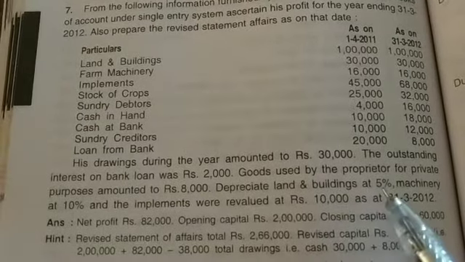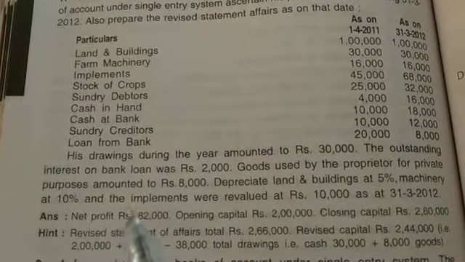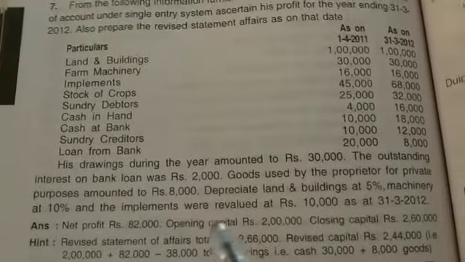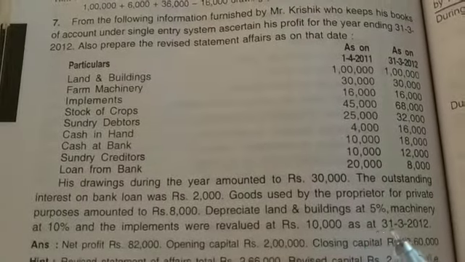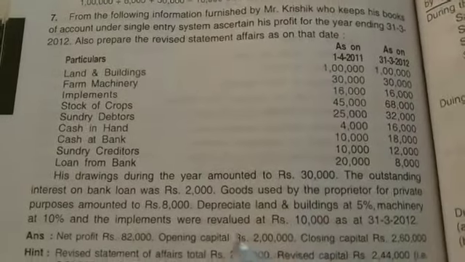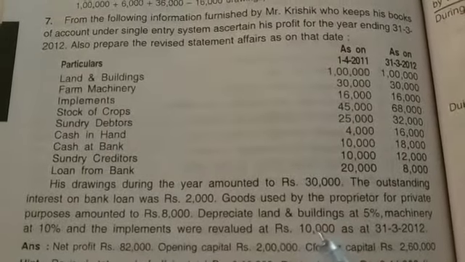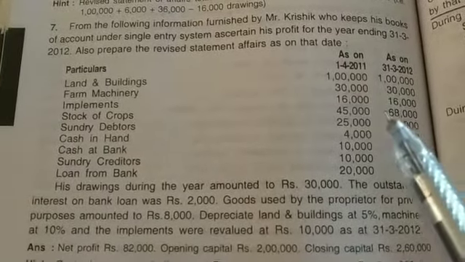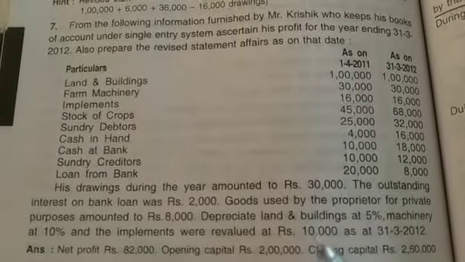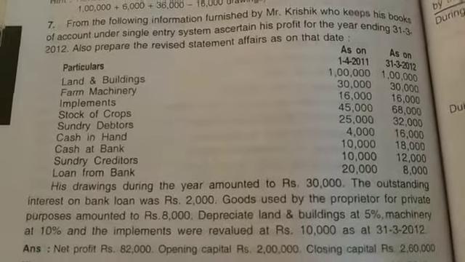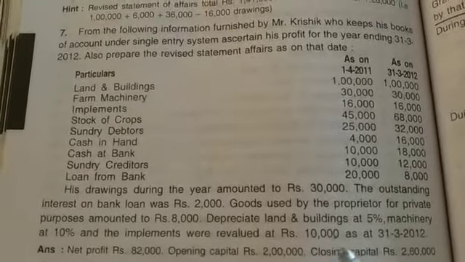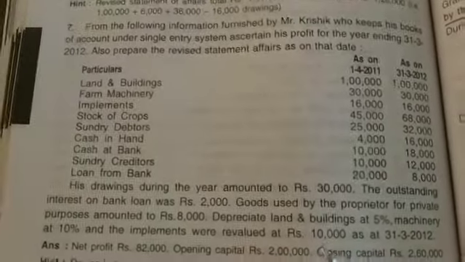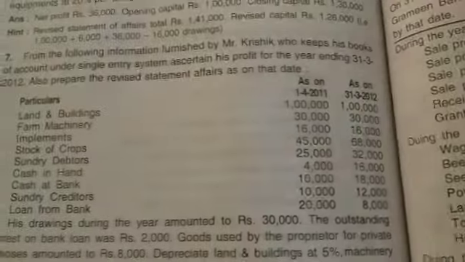Land and building 5% separately given, machinery at 10%, and the implements were revalued at rupees 10,000 as at 31st March 2012. So here implements 10,000. It means implements value is 16,000 and 16,000, both beginning and end, and here the revalued amount is 10,000. The difference between 16,000 and 10,000 is 6,000. That 6,000 is depreciation. So see here, I have already solved that problem and I will explain that one with you.